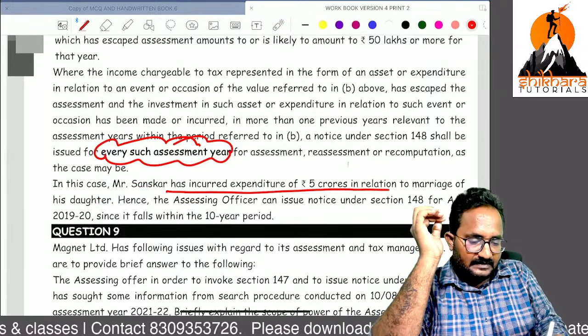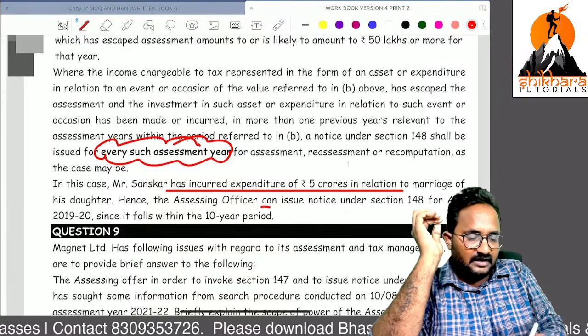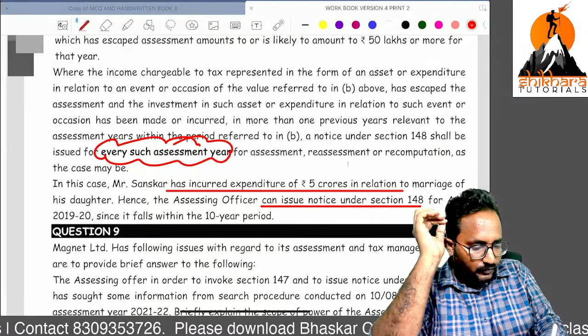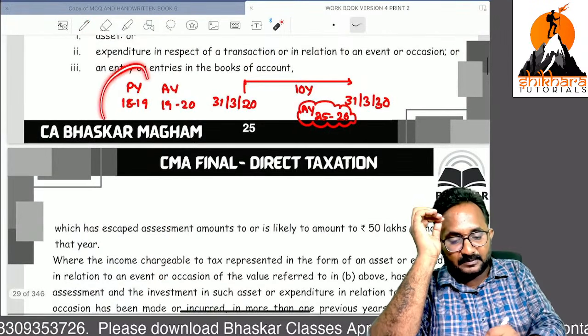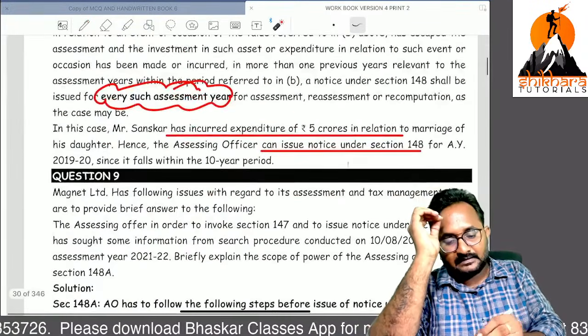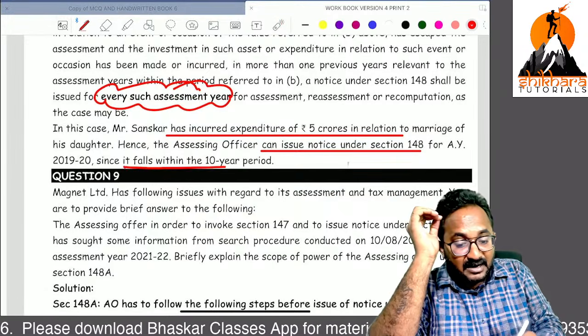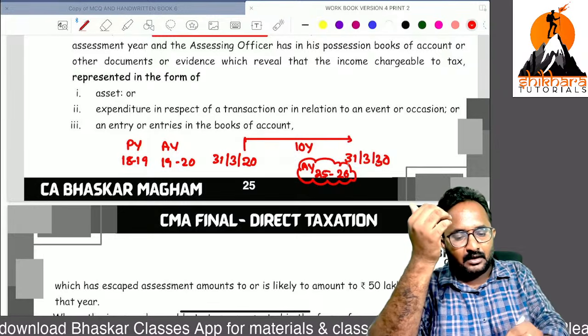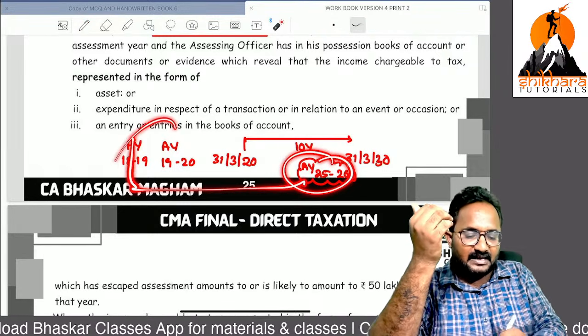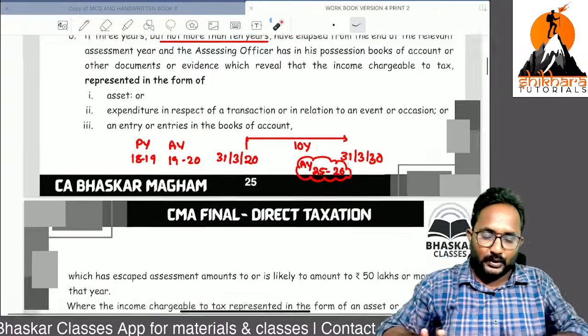Samskar incurred the expenditure related to the marriage of his daughter. The assessing officer can send the notice under section 148 for the previous year 18-19, for the assessment year 19-20. Yes, it falls within which period, ma'am? 10 years period. Now we are standing in this year, so it falls within how many years, ma'am? 10 years period only. That's why we can send the notice.